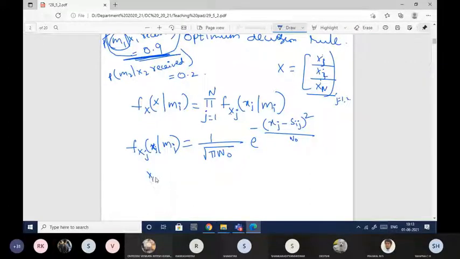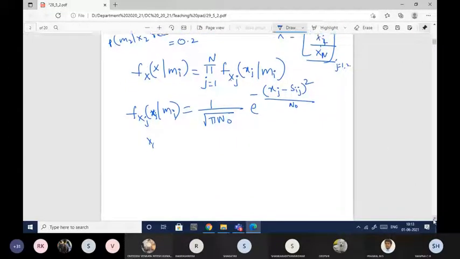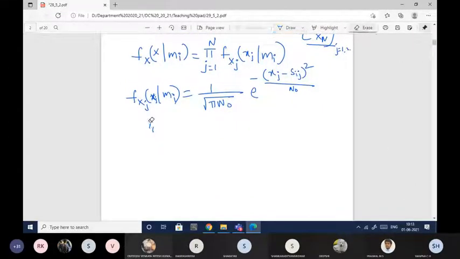So if I want to calculate for x1, this will be x1. Then x2, this will be x2. So I need to take multiplication of everything. When you multiply and simplify it, the final expression you're going to get for this is said to be the conditional probability density function, or it is also said to be the likelihood function, which is derived by using the Bayes theorem. Okay, I'll not go into detail on how to get all this, but otherwise this is called the likelihood function.